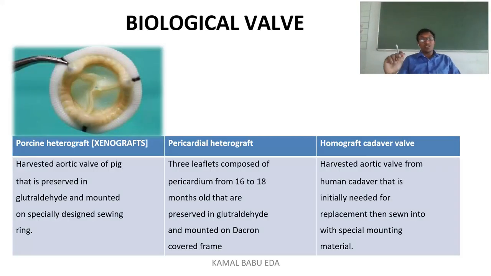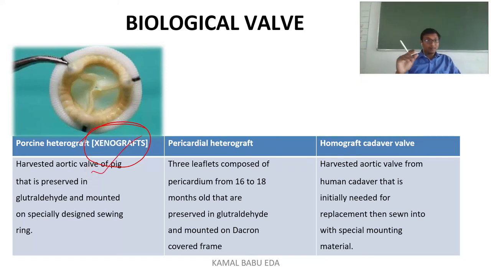Coming to the biological valve. As we are discussing, we have the porcine heterograft, and also we have the pericardial heterograft, and we have the homograft. Here if you see the porcine heterograft, these are also called xenografts. They are mainly harvested from the valve of a pig.